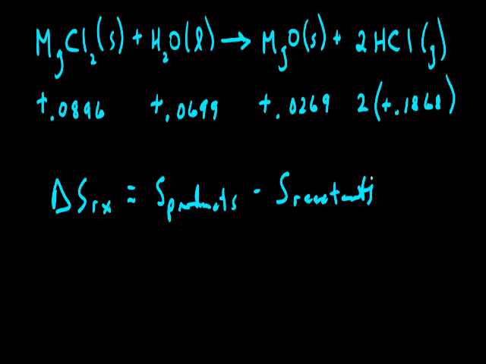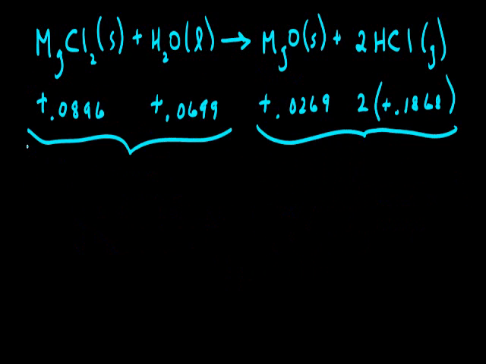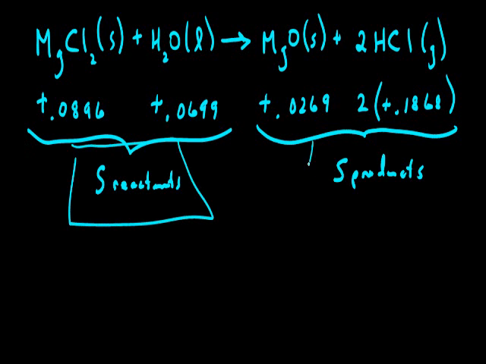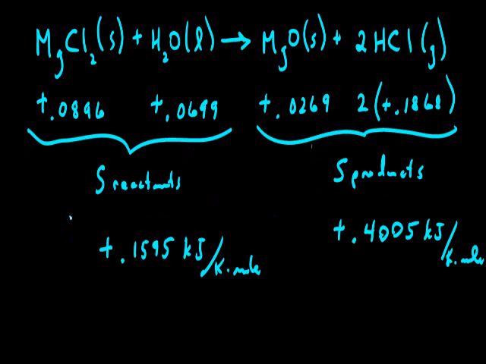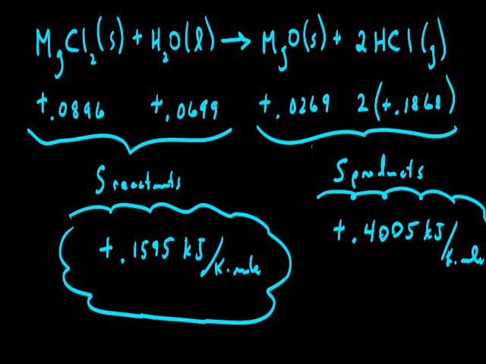Now, it's also possible to get a mathematical value for our change in entropy by taking the entropy level of our products and subtracting from it the entropy level of our reactants. Using known values obtained from our pink sheet, we can get a value for our total amount of entropy of the reactants and our total amount of entropy for the products. We find that our total entropy for the reactants is positive 0.1595 kilojoules per Kelvin mole, and our total entropy for the products is a positive 0.4005 kilojoules per Kelvin mole.